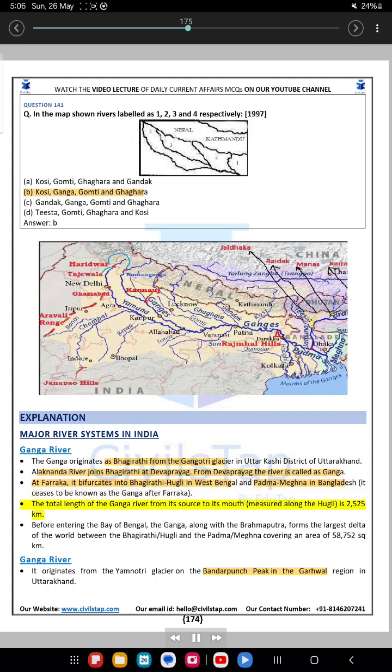The total length of the Ganga River from its source to its mouth measured along the Hooghly is 2,525 kilometers. Before entering the Bay of Bengal, the Ganga, along with the Brahmaputra, forms the largest delta of the world between the Bhagirathi-Hooghly and the Padma-Meghna, covering an area of 58,752 square kilometers. Ganga River.